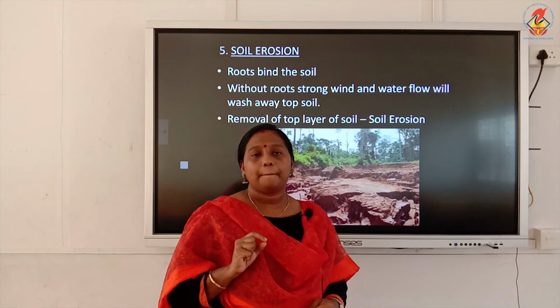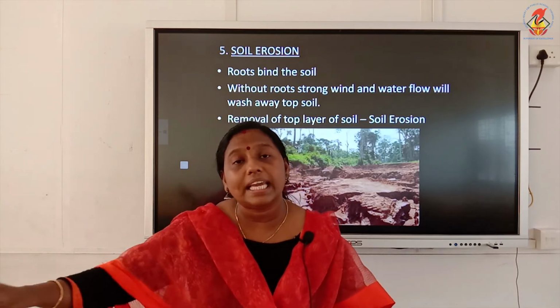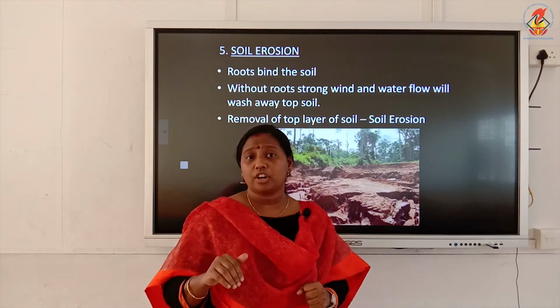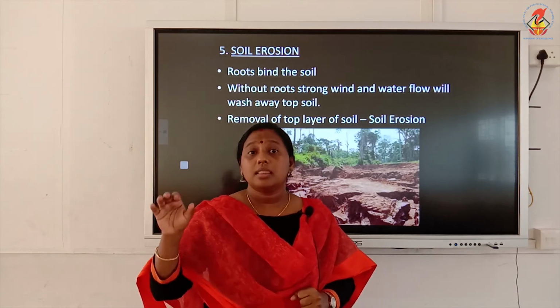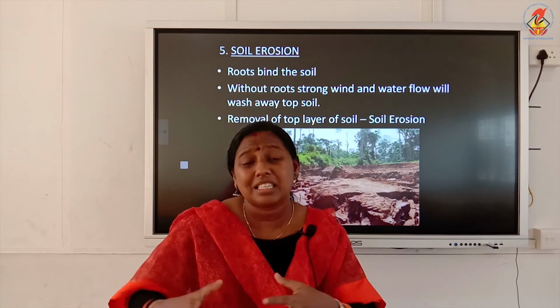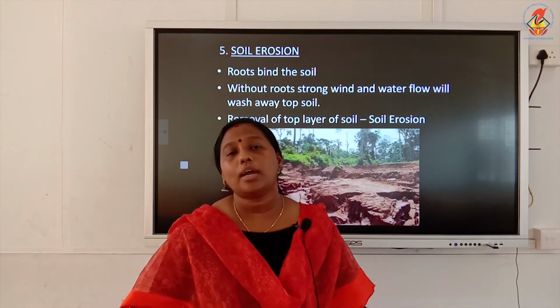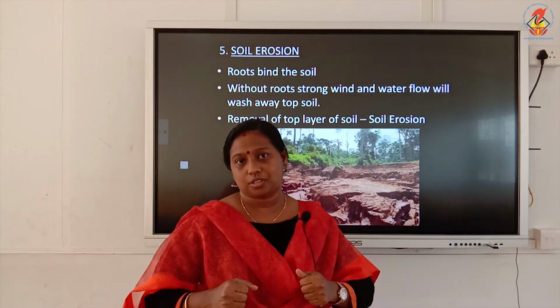Now what happens when the plants of an area are removed, when the trees of an area are removed due to deforestation? Actually, this binding capacity of the soil, the tightness of the soil, is lost. The soil becomes loose.